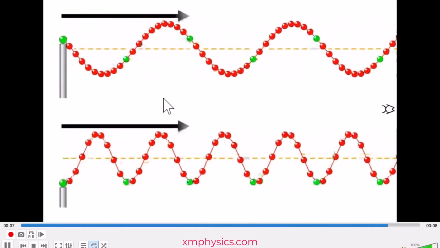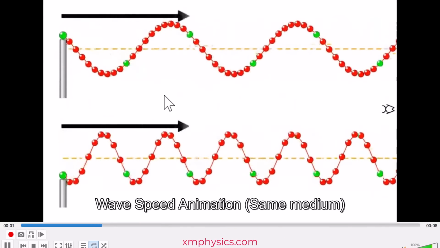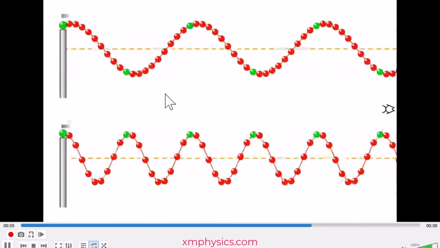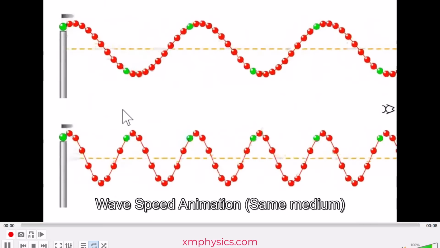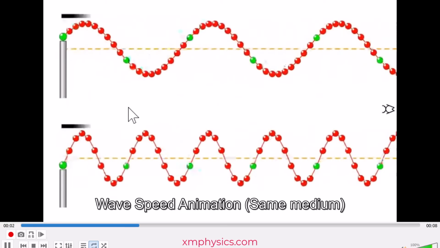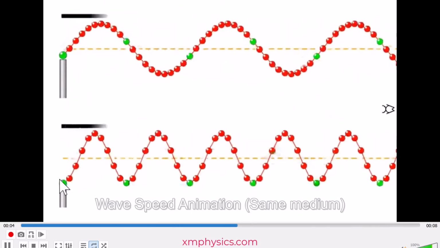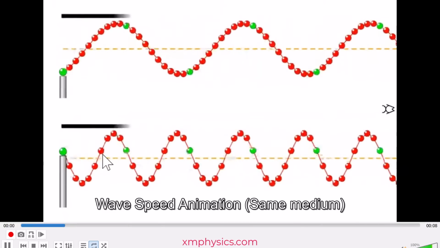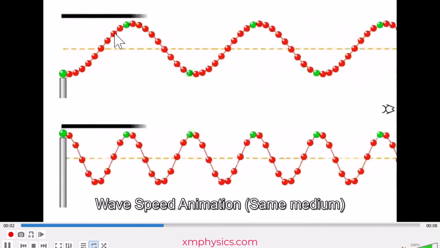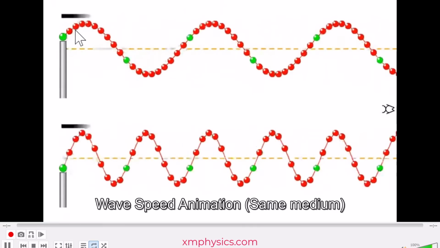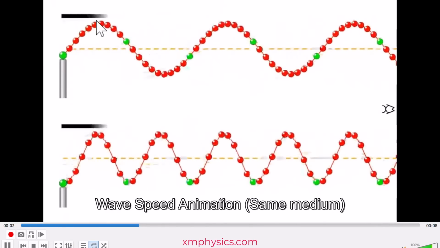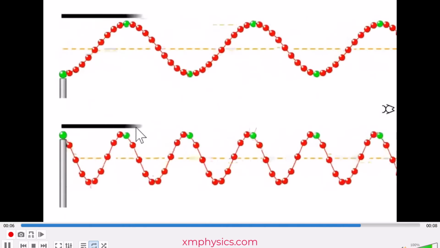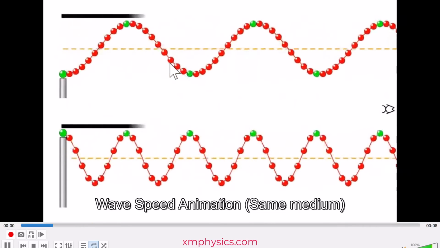The wave speed is usually determined by the medium. So waves of different frequencies must still travel at the same speed in the same medium, which means if you have a higher frequency, you must have a shorter wavelength. So look here, this guy has twice the frequency as this guy. And because of that, he has half the wavelength of this guy, so that they end up having the same speed. So the black arrow is tracing the movement of the wave crest. And you can see that both of them have the same wave speed.